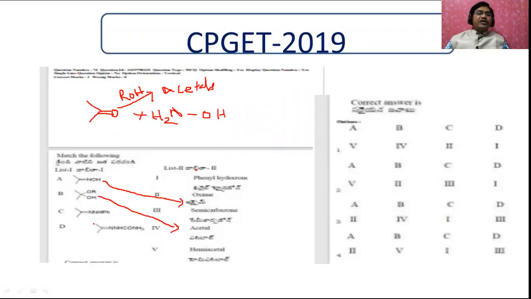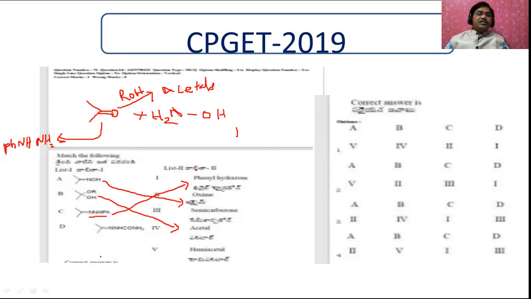And another one is phenyl hydrazine. When this carbonyl carbon is treated with phenyl hydrazine, the phenyl hydrazine formula is going to be this one, NH and NH2. Therefore, you will get a phenylhydrazone, and this is going to be this compound.